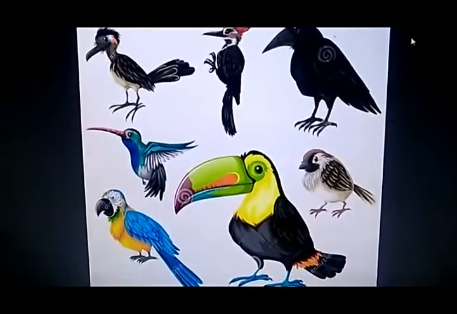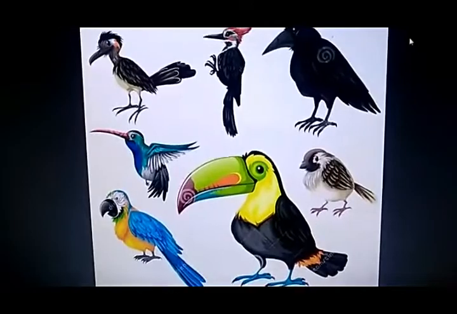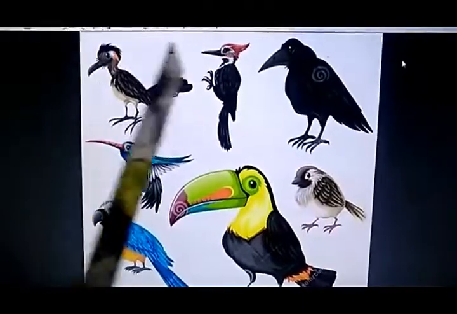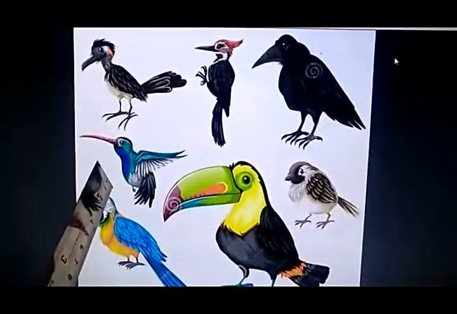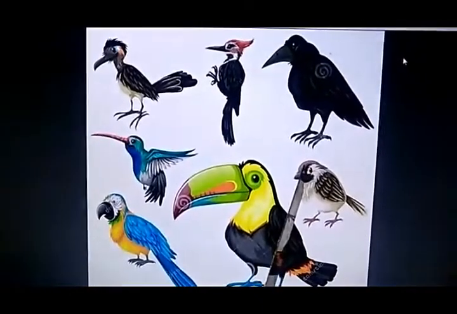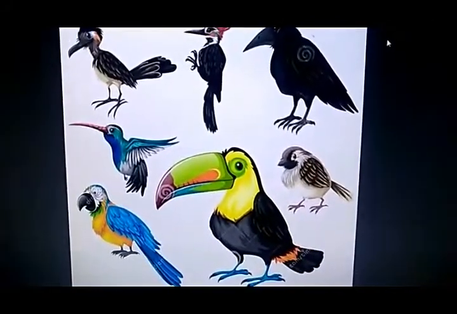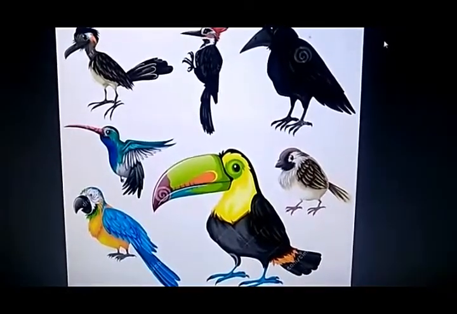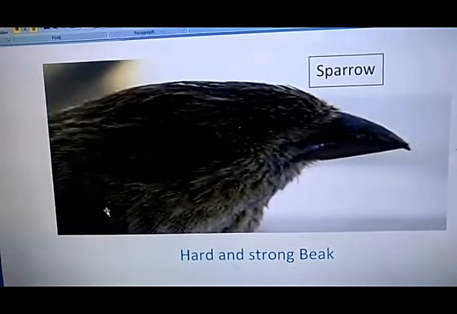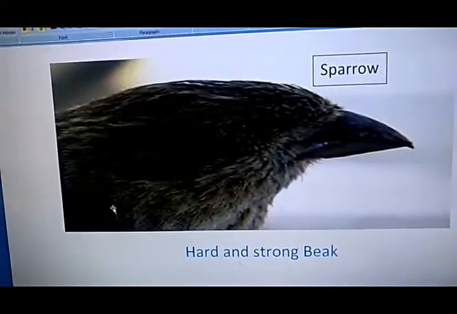Now look at this picture carefully. Can you see? These birds are so different from each other. Now look at their beaks carefully. All the birds have different types of beaks. Some have very pointed beaks, some have curved beaks, some have strong beaks, some have hooked beaks. The beaks of birds help them to eat food, carry things, make their nest and protect themselves.